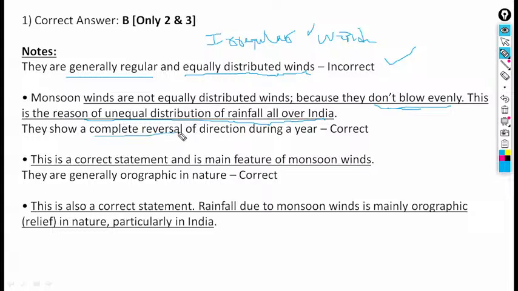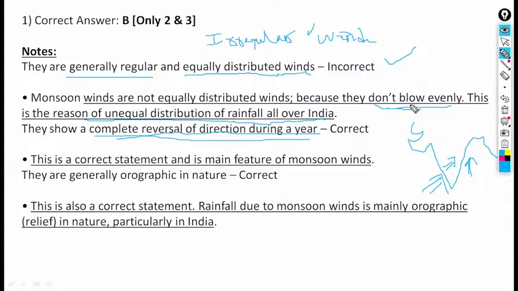They show a complete reversal of direction of wind during a year. It is correct. Let me draw the diagram here, it will be clearer. See, the southwest monsoon winds generally penetrate in this direction.